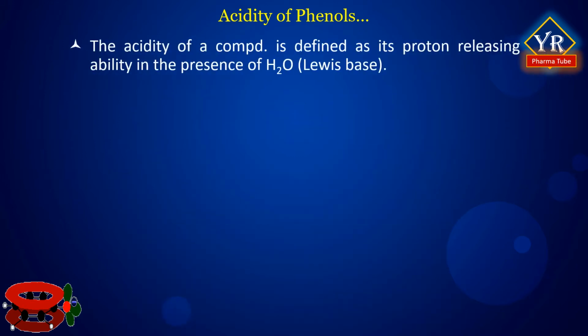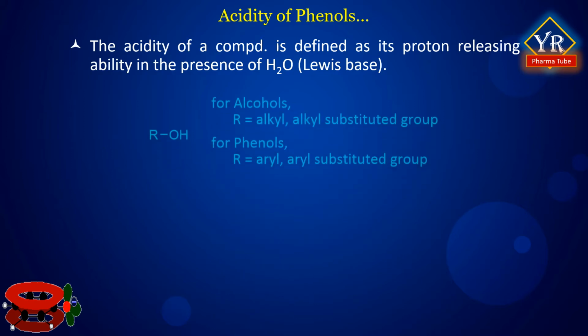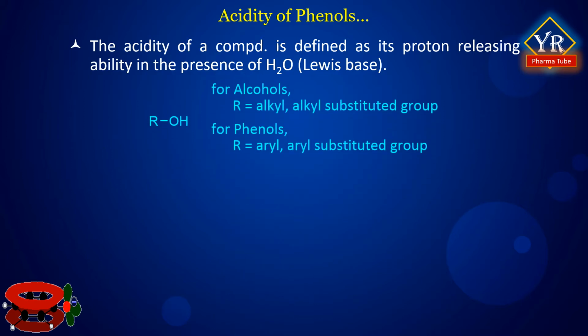The acidity of a compound is defined as its proton releasing ability in the presence of water, which acts as a Lewis base. The hydroxyl group is present both in alcohols and phenols and can have the general formula ROH, where R is alkyl or substituted alkyl in case of alcohols and aryl or substituted aryl in case of phenols. We group phenols as a separate class of compounds because their chemical properties are quite different from those of alcohols. One of the most important of these differences is that phenols are significantly more acidic than alcohols.